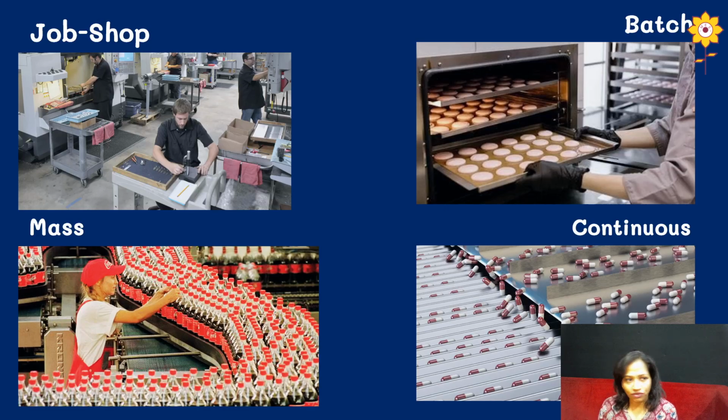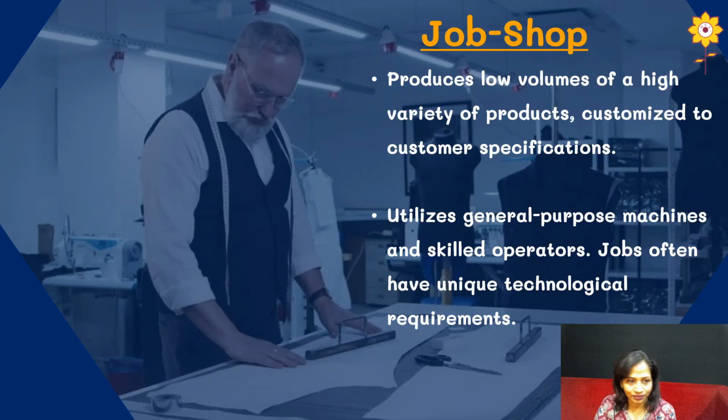I'll just give you an overview. We have four types of production system. First one is job shop. Second one is batch system. Third one is mass production system, and fourth one is continuous production system. We'll come to know what job shop, batch, mass and continuous production systems are in the next slides.